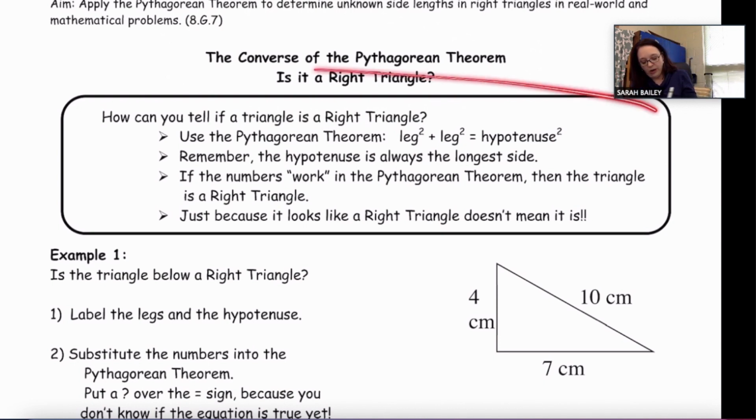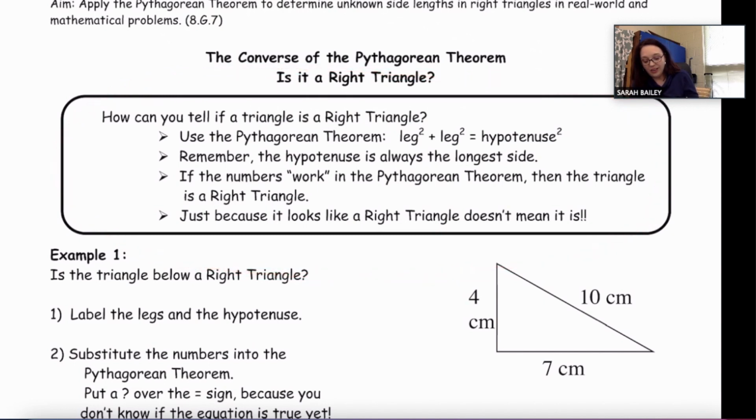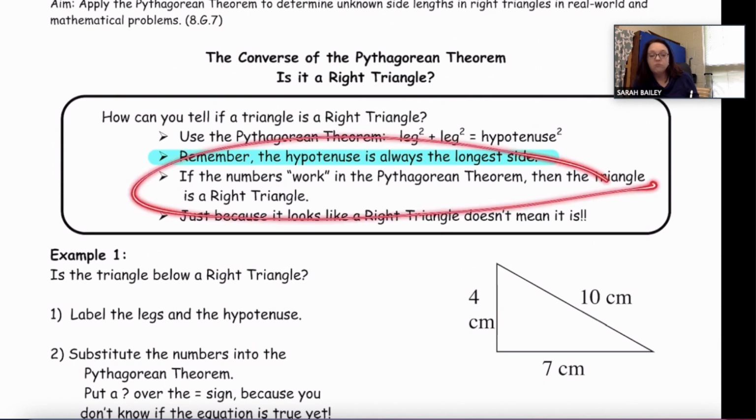So if you look right here, and this just kind of sums up what I said. You're going to use the Pythagorean theorem, and then remember, and let's actually highlight this bullet point. Remember, the hypotenuse is always going to be the longest side. If the numbers work in the Pythagorean theorem, then it's a right triangle. And if the numbers don't work, then it's not a right triangle.